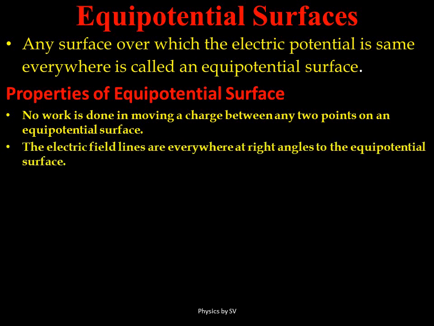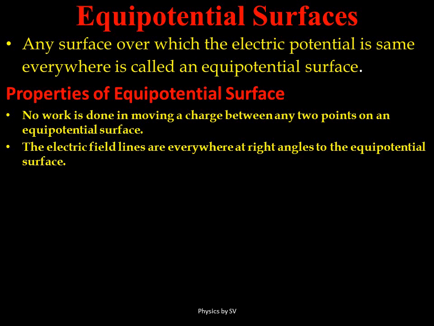The first one is no work is done in moving a charge between any 2 points on the equipotential surface, because there is no potential difference between any 2 points on the equipotential surface. So if there is no potential difference, then there would be no work done in moving any test charge between 2 points on an equipotential surface.